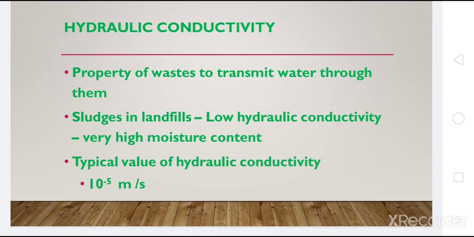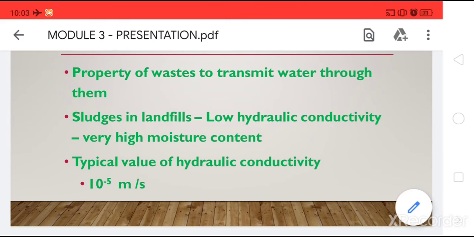The next is permeability of the compacted solid waste, or it can also be called hydraulic conductivity. It governs the movement of liquids and gases in a landfill. It depends upon the particle size distribution, surface area, and porosity. Usually, for uncompacted solid waste, the typical value of hydraulic conductivity would be 10 raised to minus 5 meter per second.